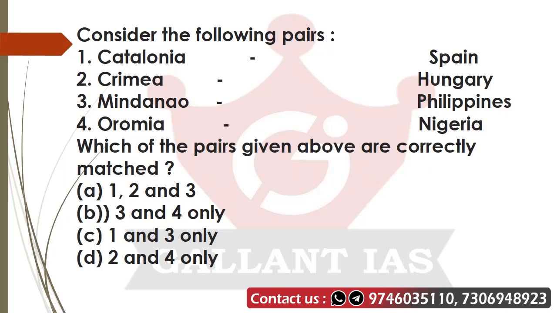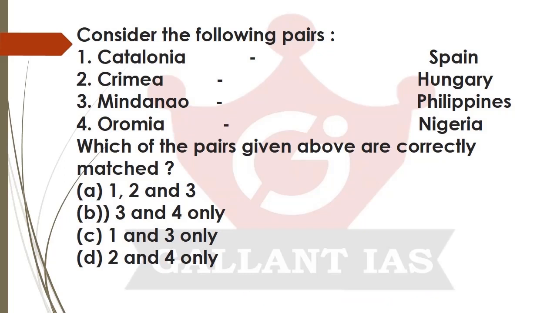So, guys, if you know all those events that happened in 2018, then most probably you will know that Catalonia is in Spain and Crimea is in Russia, right? With these two pieces of knowledge itself, you can easily find the answer for this question. So check the options. Option A: 1, 2, and 3. Check the second pair: Crimea is matched to Hungary, but Crimea is not in Hungary but in Russia. In 2014, Crimea was annexed by Russia. So the second pair is wrong.